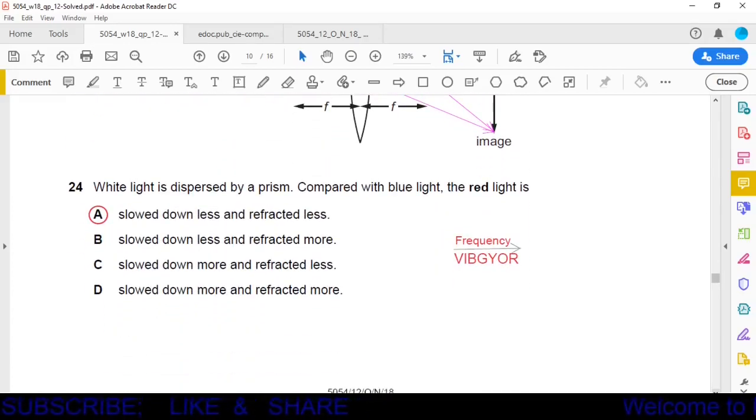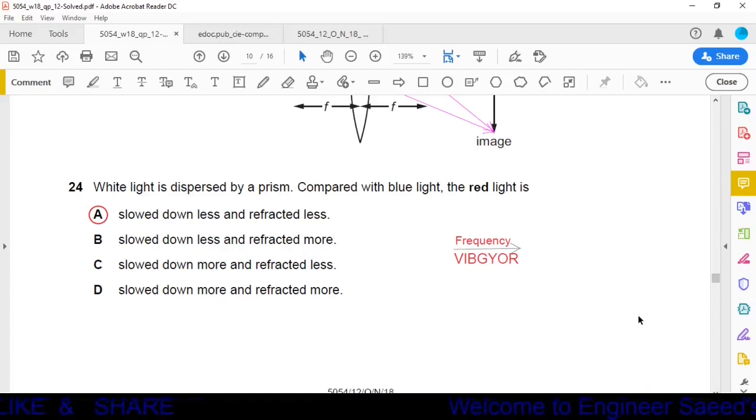Question number 24. White light is dispersed by a prism. Compared with blue light, the red light is option A, slowed down less and refracted less. Yes, it is the correct one. Because dispersion depends on the frequency, the ray which has more frequency will be slowed down more and refracted more.